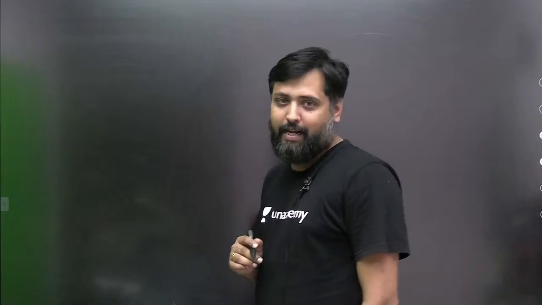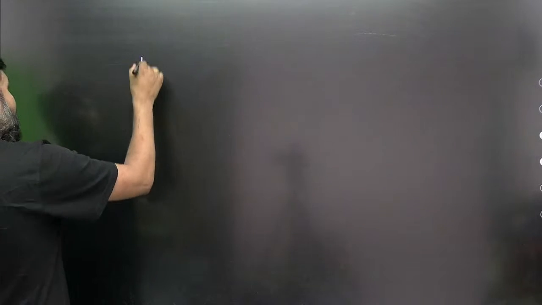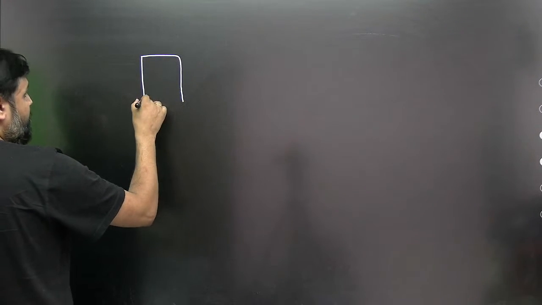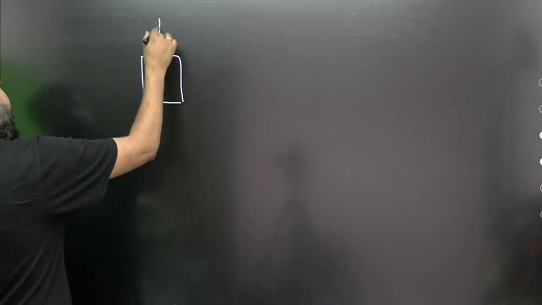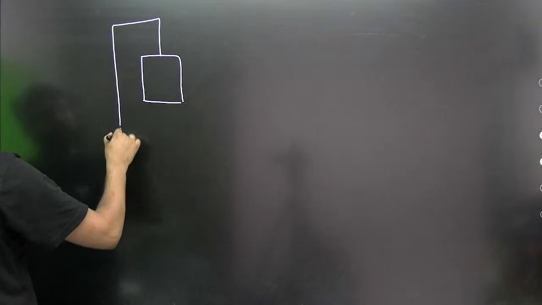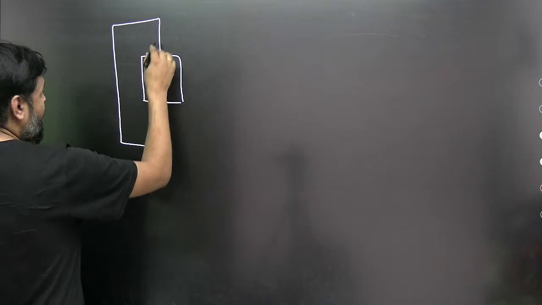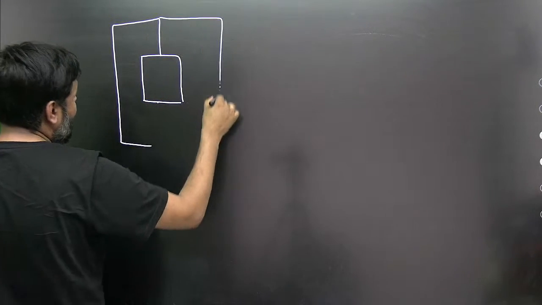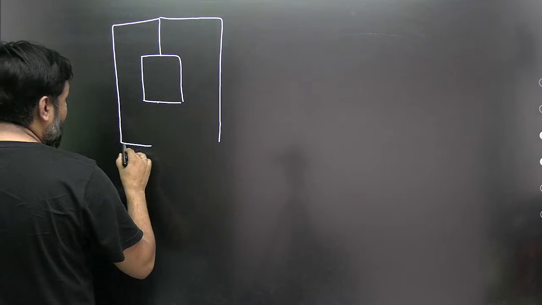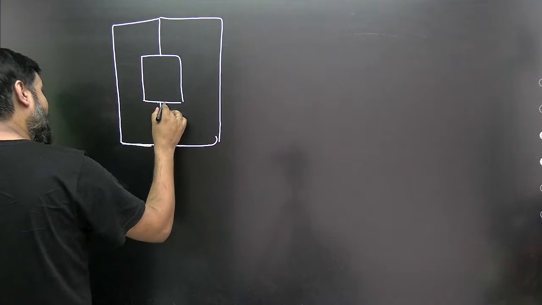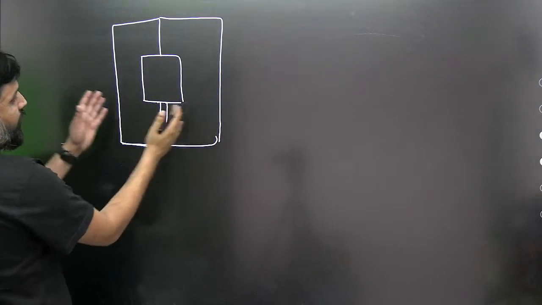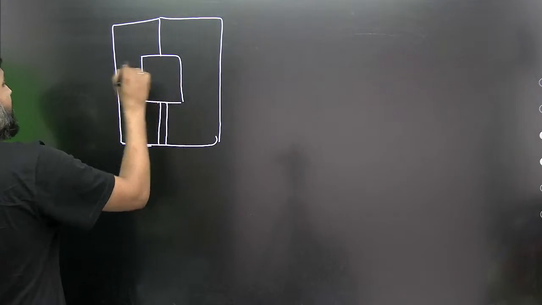Look, how does it happen? Suppose you want to make a pattern like this. To make a pattern like this, what do we do? We take two die halves. One die half like this, another die half like that, and when you combine the two die halves, you will have this cavity.